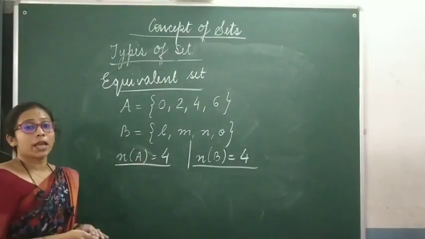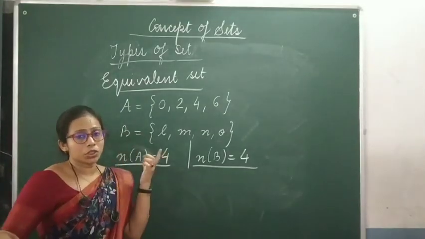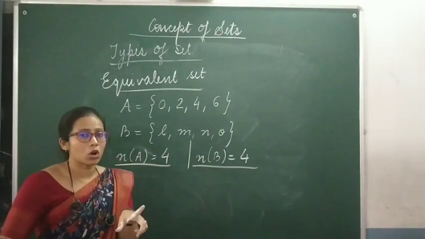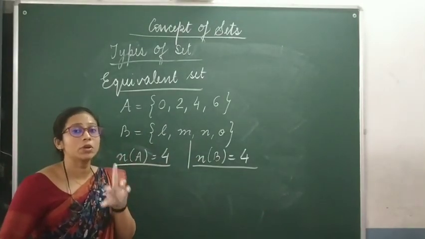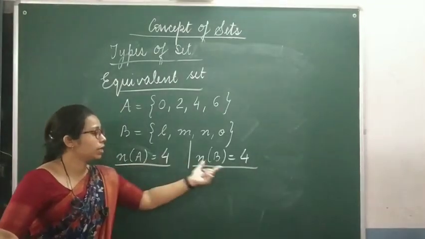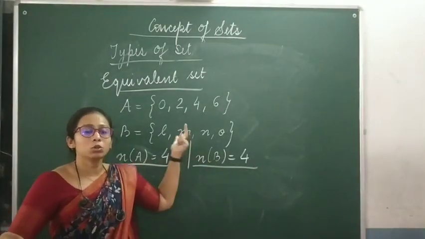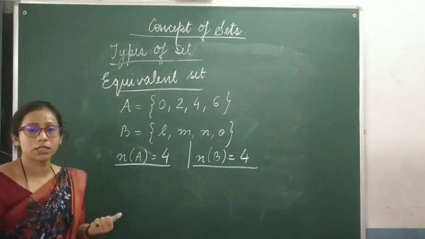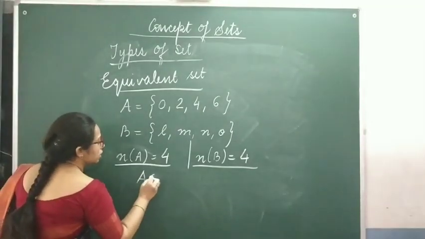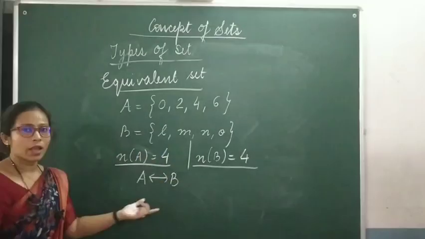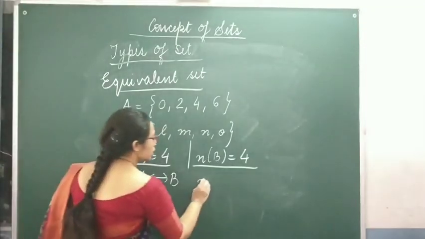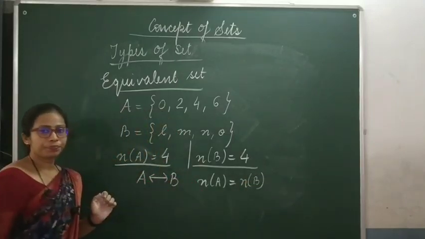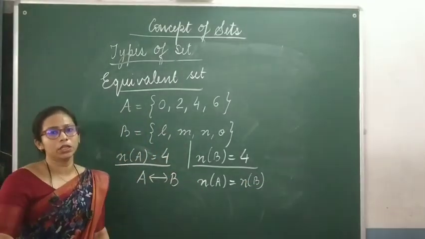So any two sets which have the same number of elements. Remember, I am not talking about the same elements. Here I am talking about the same number of elements. If the cardinal number is same, then those sets are called equivalent sets. And how are they represented? They are represented as A is equivalent to B. And when A is equivalent to B, always the cardinal number of A would be equal to the cardinal number of B. I hope this might be clear to all of you.